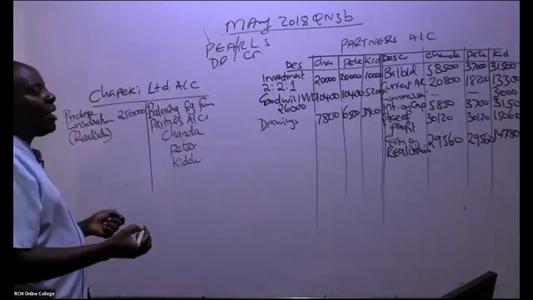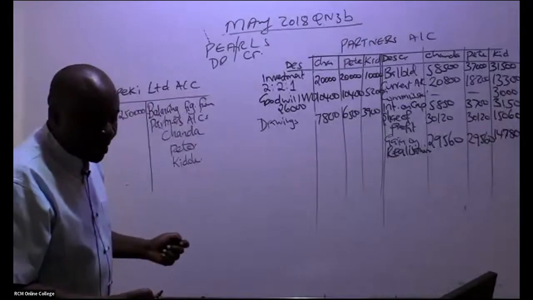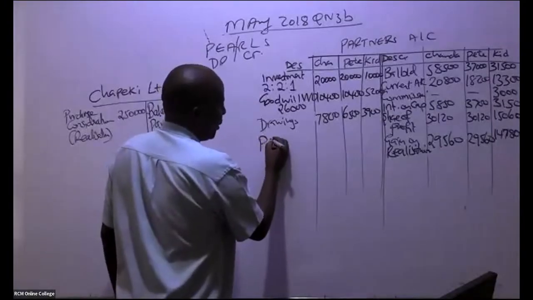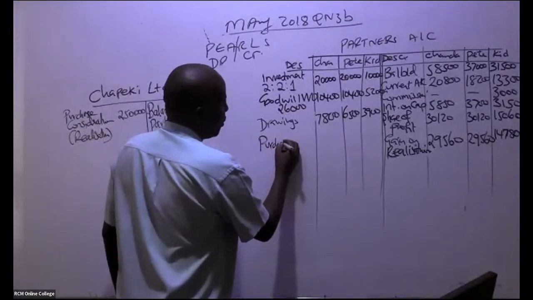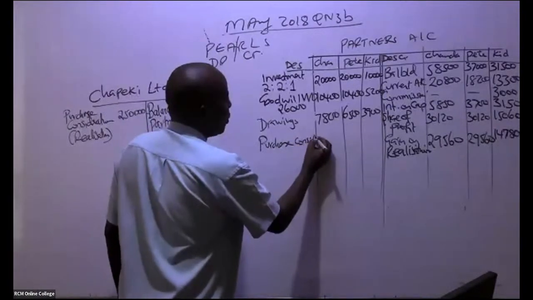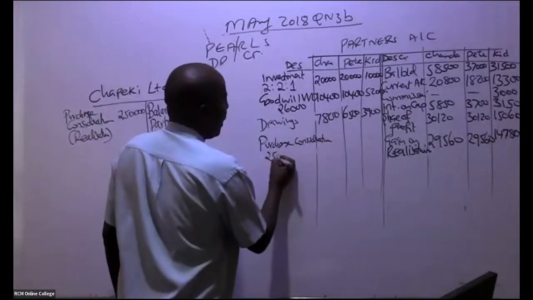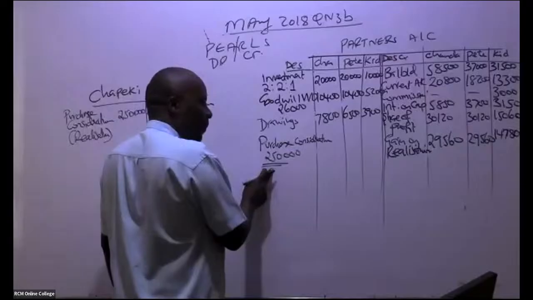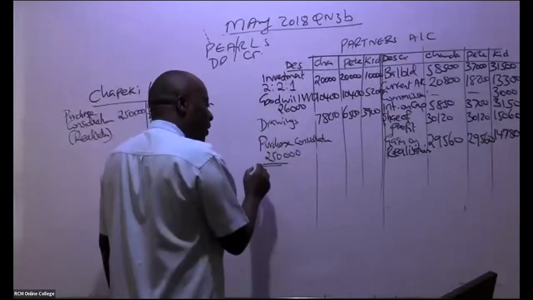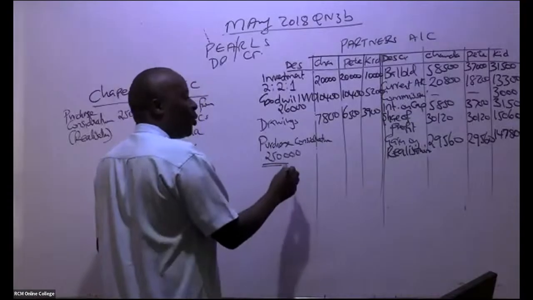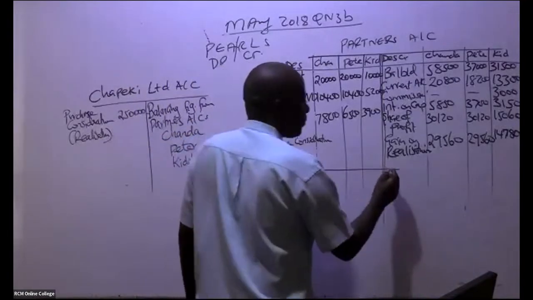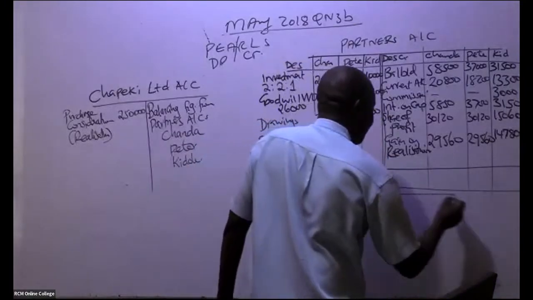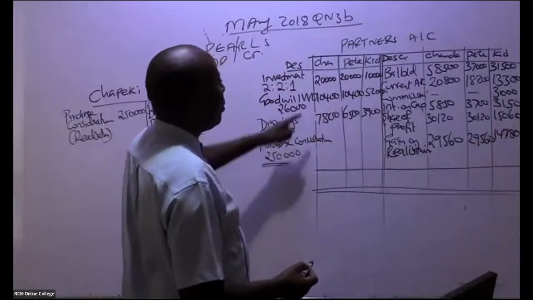So can you kindly do me a favor? Come here straight away and give us, and this must always come here: purchase consideration, which in this case is 250,000 in total. It must always come here, but you don't share this as per the proportions. Not shared using the proportions. You get balancing figures.